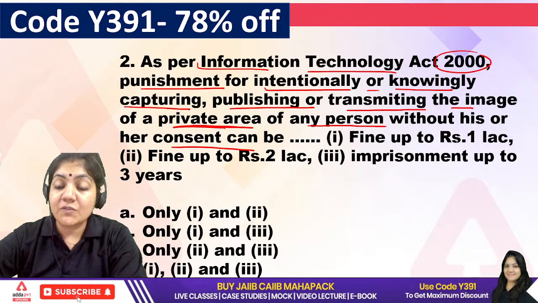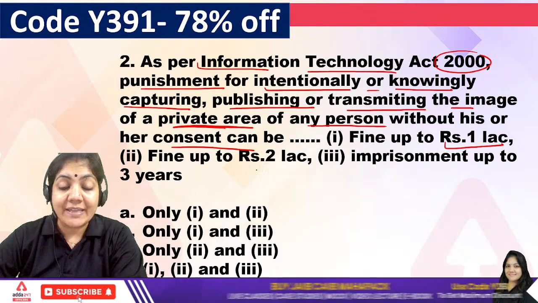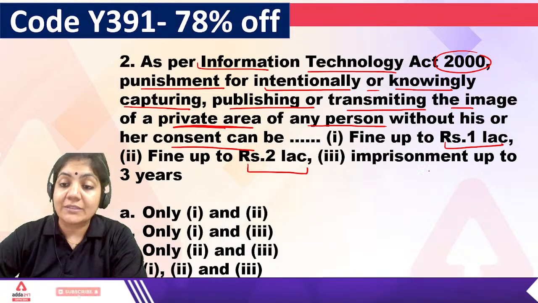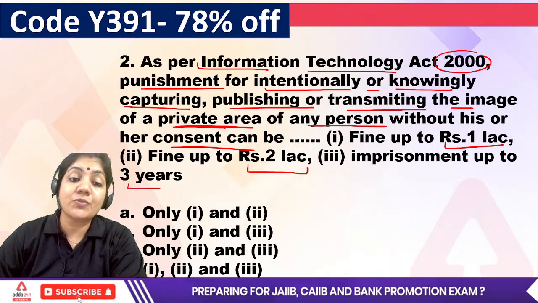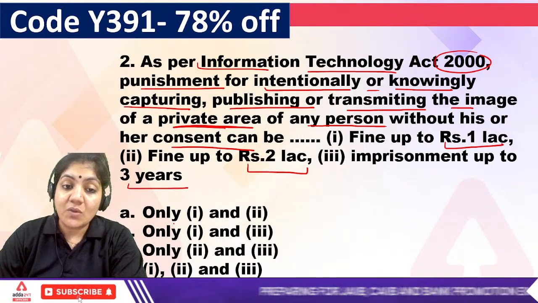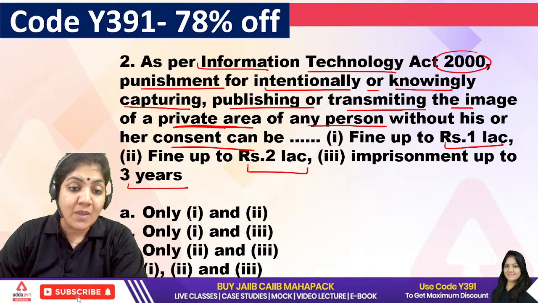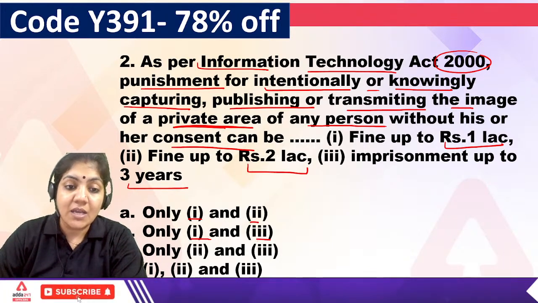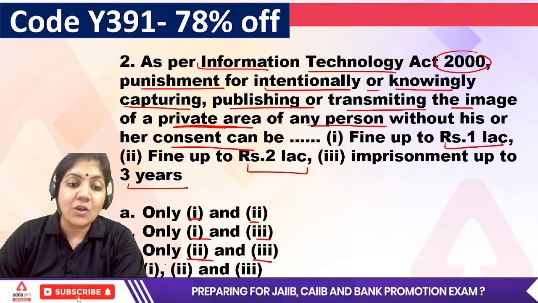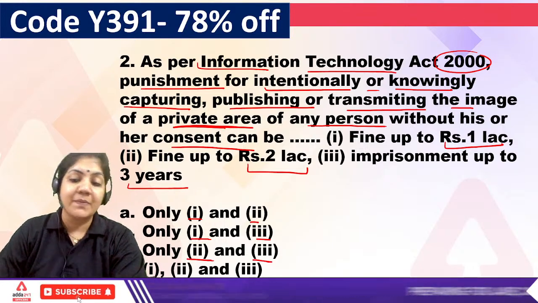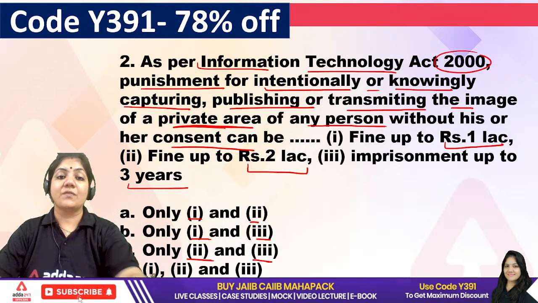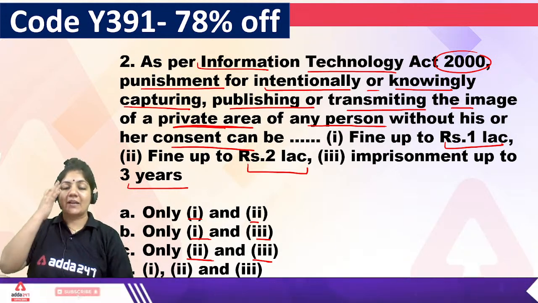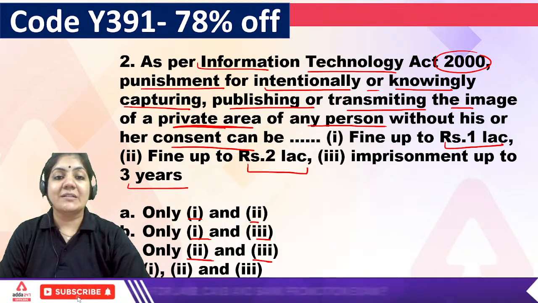The first one is fine up to 1 lakh, second is fine up to 2 lakh, and the third one is imprisonment up to 3 years. So you have to tell me which of the following is the right one: only first and second, only first and third, only second and third, or only first, second and third. You have to tell me the exact answer of this IT Act. Class, tell me the exact answer.